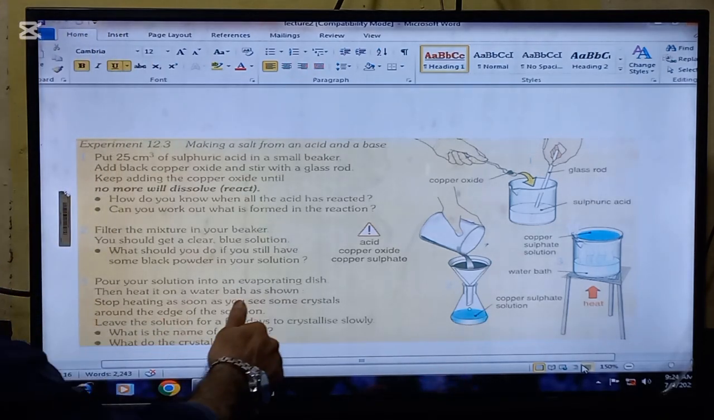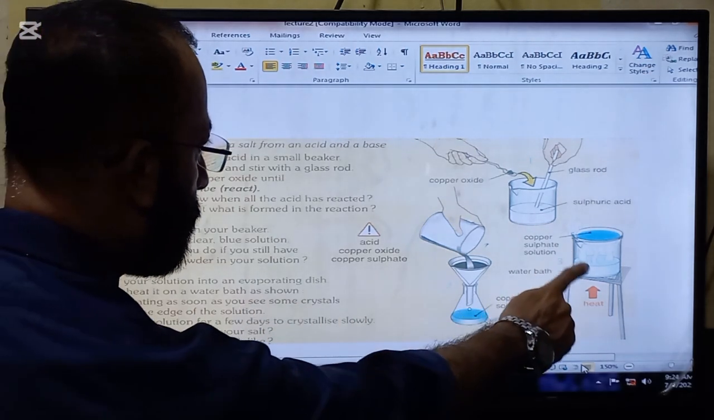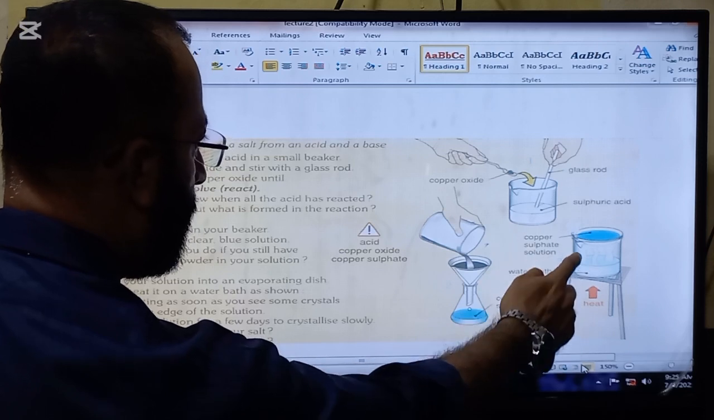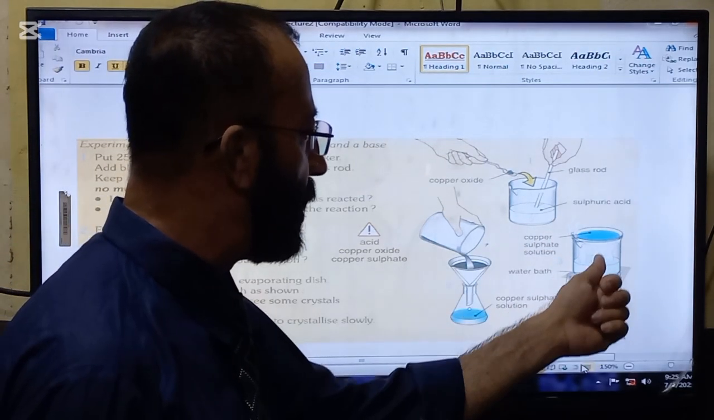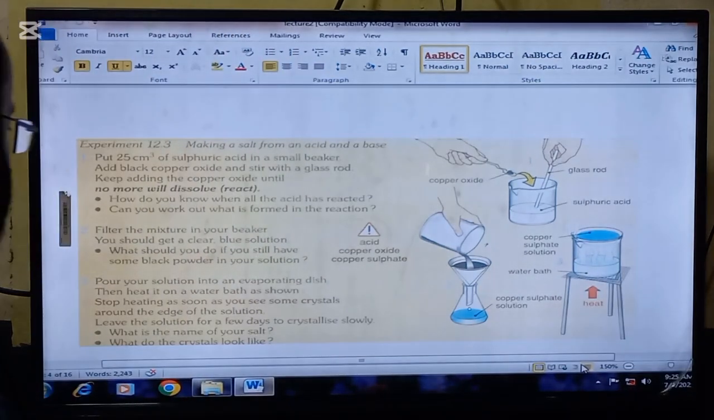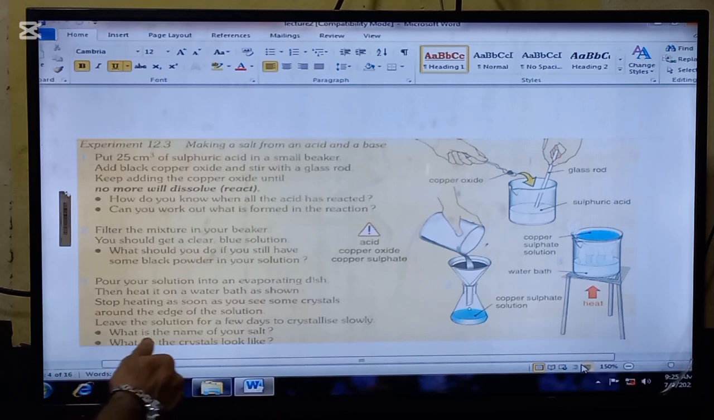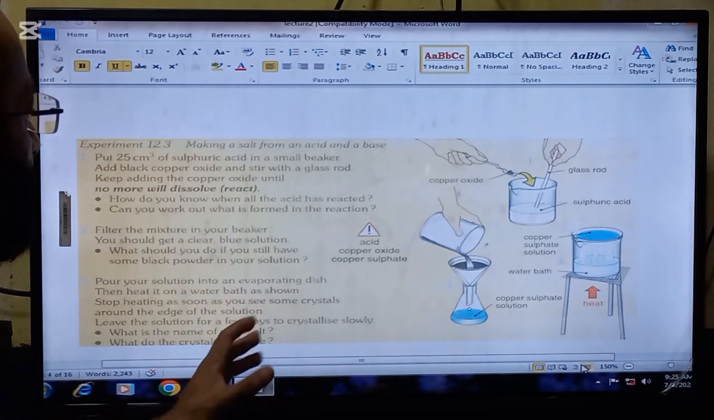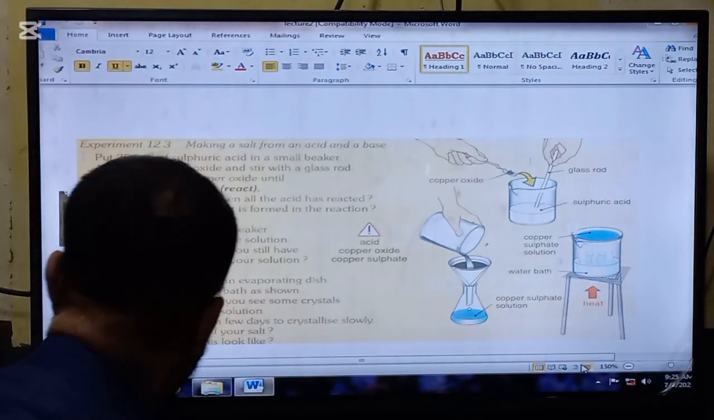Pour your solution into an evaporating dish. Then heat it on a water bath as shown. So this will be the process. This solution will be put into the dish and heated on the water bath. Stop heating as soon as you see some crystals around the edge of the solution. Leave the solution for a few days to crystallize slowly. So this will be the process of making a salt from an acid and a base.